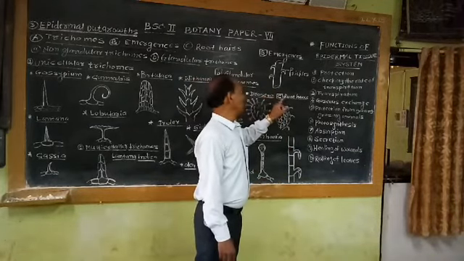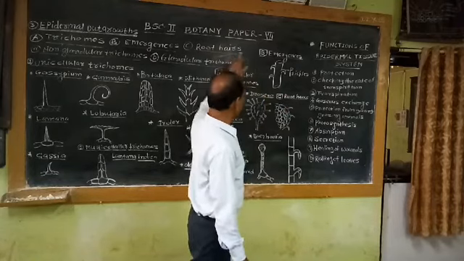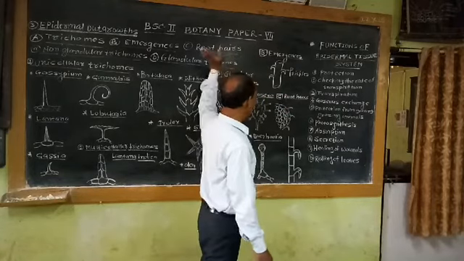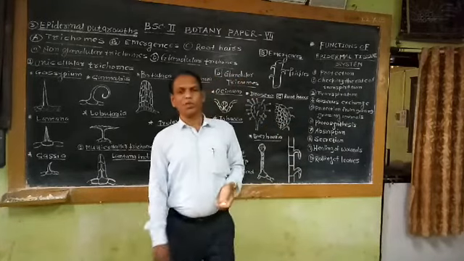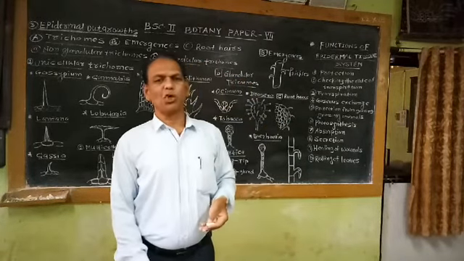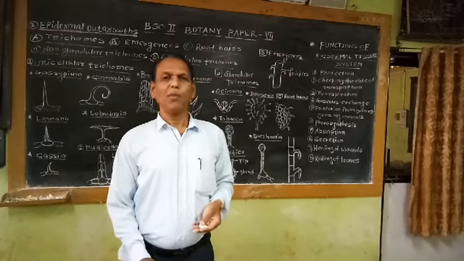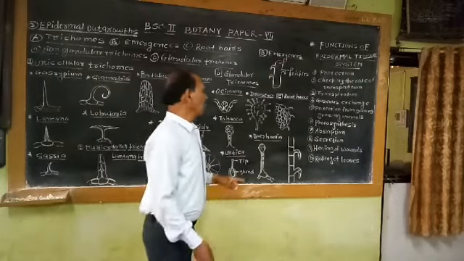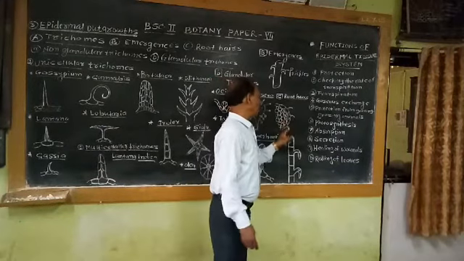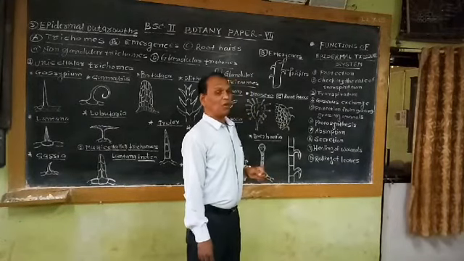The next category of epidermal appendages can be studied under the heading of root hairs. If we take any root and take a transverse section from the apical region of the root, we can observe various hairy appendages arising from the epidermis of the root.